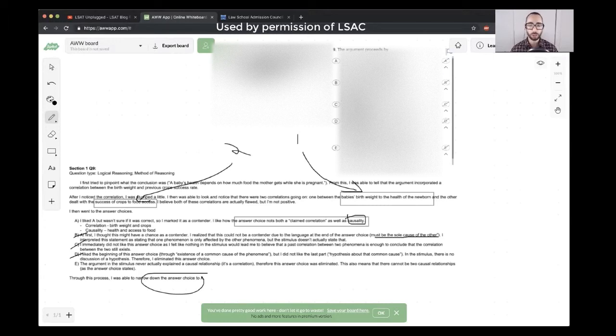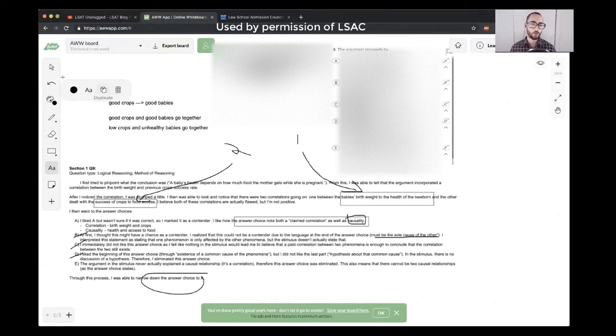And then, of course, in general, crops are related to babies. So they're saying good crops, then good babies, because good crops and good babies go together, and then low levels of crops and unhealthy babies go together.